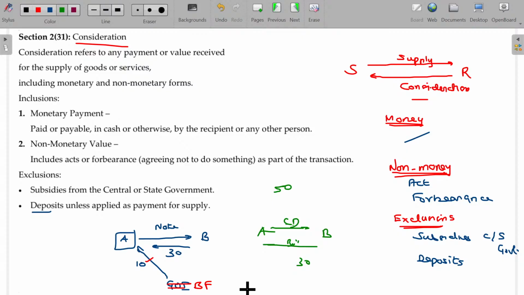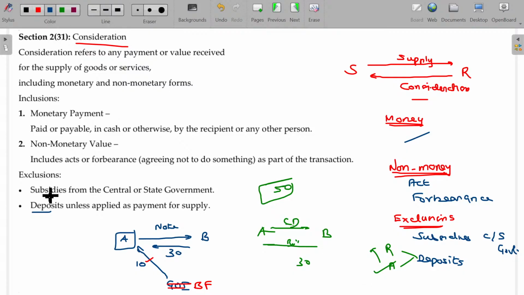In this case, you paid 50 rupees. Now, tell me, is that 30 rupees deposit adjustable in the consideration? No, sir, it is refundable. The deposit could be either refundable or adjusted in the consideration. If it is refundable, remove it. If it is adjusted, add that to the consideration. In case of refundable, it's not part of consideration. In case adjustable with the consideration, it's part of the consideration.